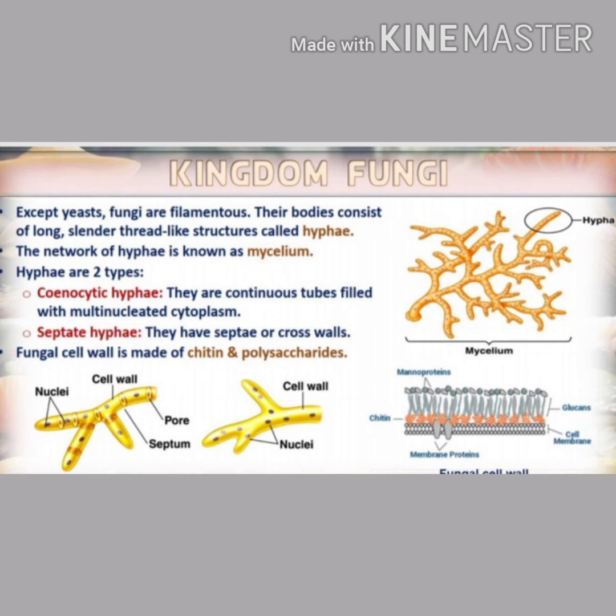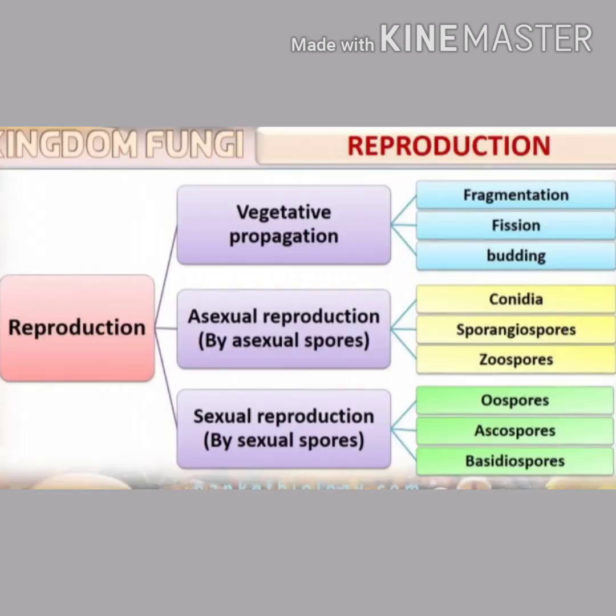A continuous tube filled with multinucleated cytoplasm can be seen. If cross walls are present in each hypha, that condition is called septate hyphae. Fungal cell walls are made up of a special substance called chitin and polysaccharides.